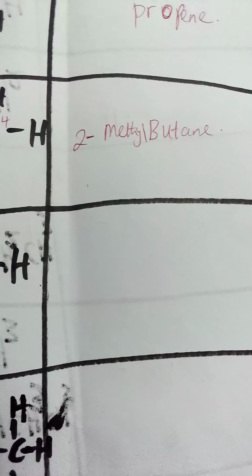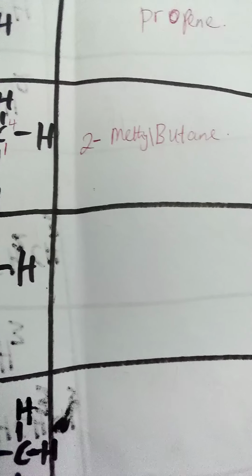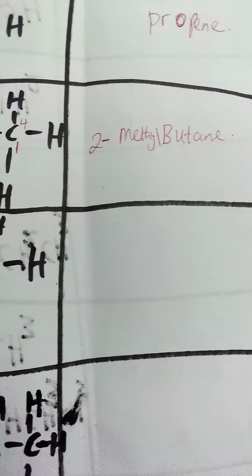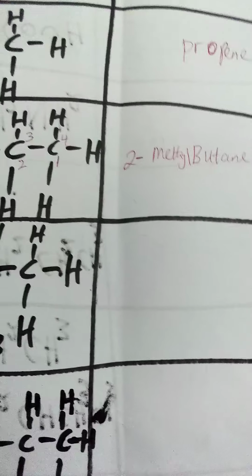So you attach 2 to it with a hyphen, and this gives you the name of this compound. Please, if you put the 2, introduce the hyphen to separate it. It's 2-methylbutane, with the hyphen.